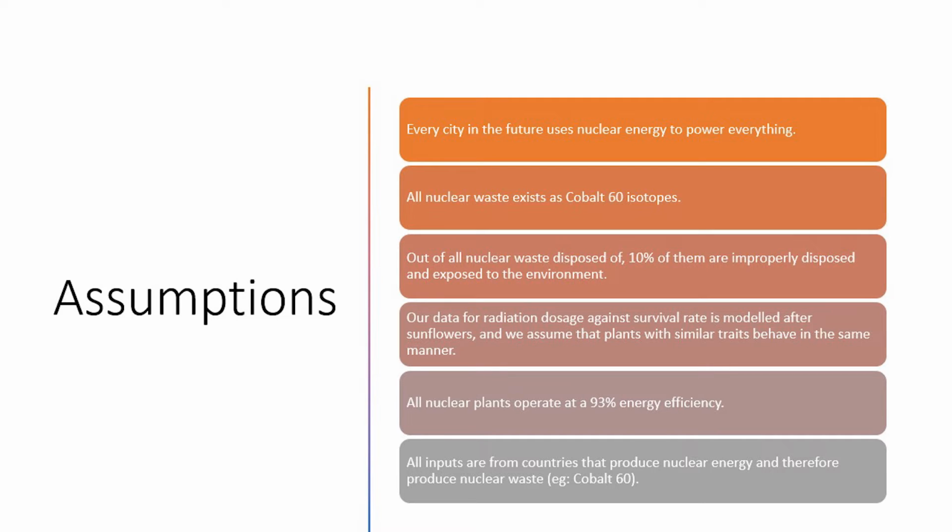We have some assumptions for our math model. Firstly, every city in the future uses nuclear energy to power everything. Secondly, all nuclear waste exists as cobalt 60 isotopes. Thirdly, out of all the nuclear waste disposed of, 10% is improperly disposed of and exposed to the environment.